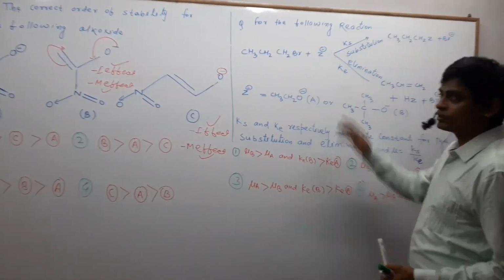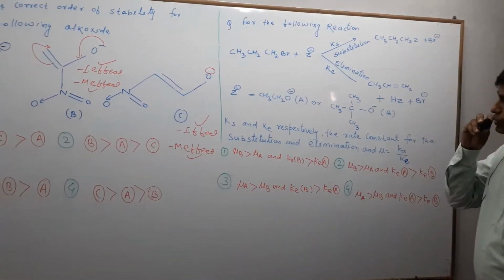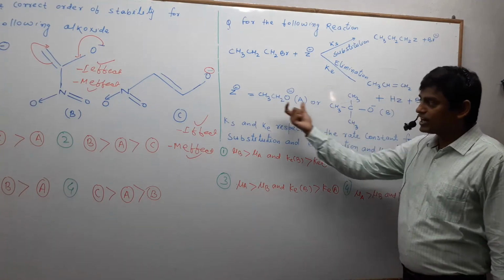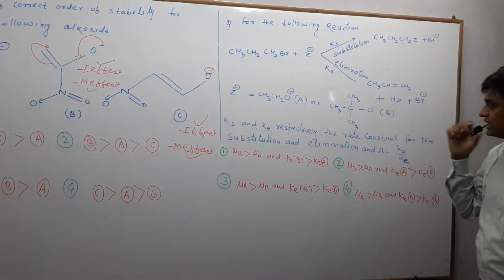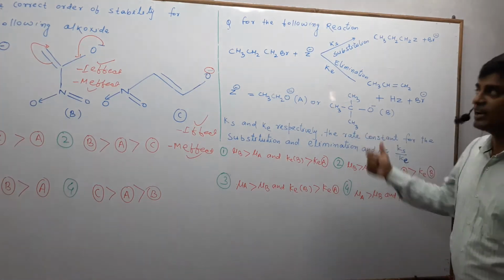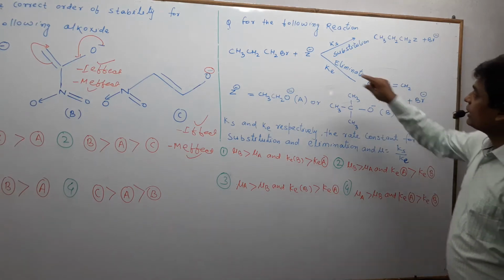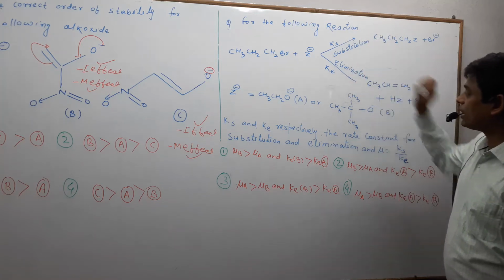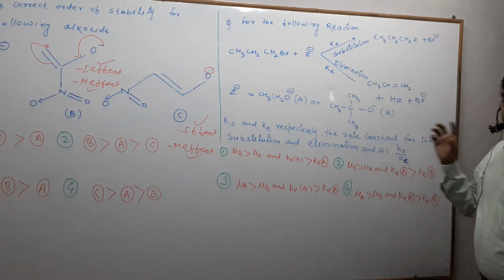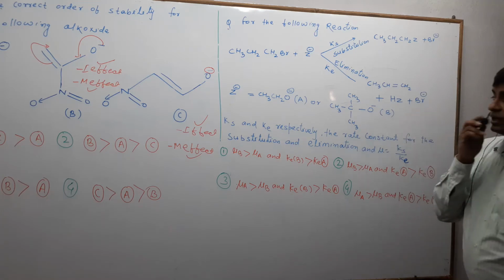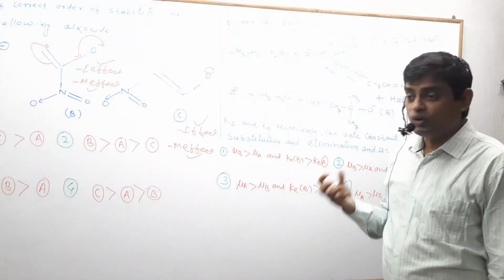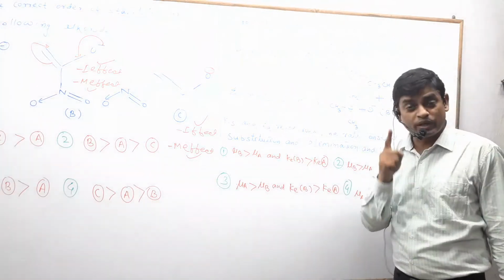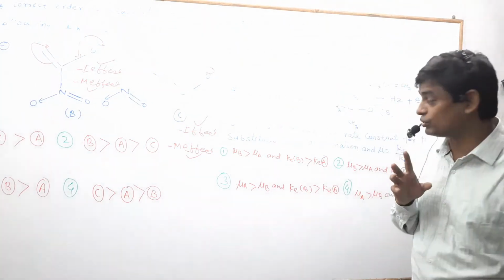This is a JEE Advanced like question. In this question, two bases are given, A and B. One is the ethoxide ion and the other is the tert-butoxide ion. There are two paths: one for substitution and another for elimination. And the more important thing is that we know the crowded base will follow only the elimination reaction. Remember that, student.